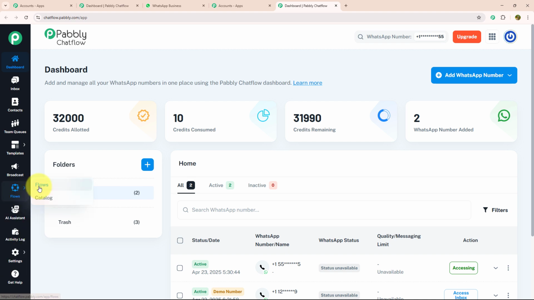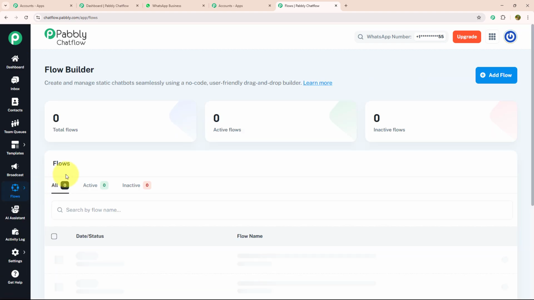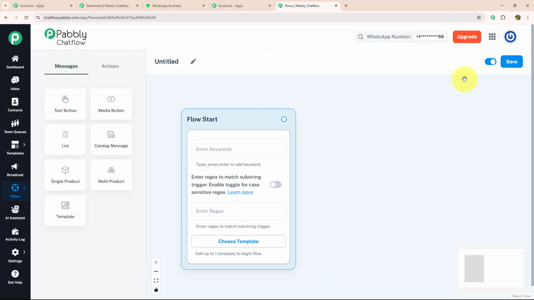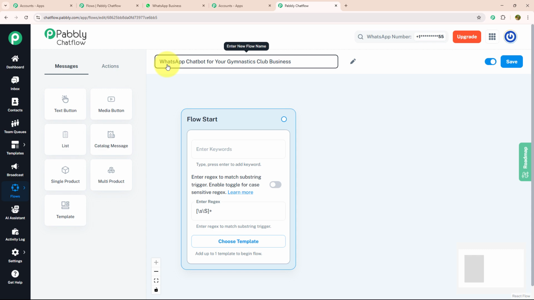For that, we need to click on the flow option and you will land on the flow builder page. Here you can create and manage your chatbot seamlessly. And to create a new flow, you just need to click on the add flow button, which is given on the top right corner. And after that, you will land on this page. Here, to create a new flow, you just need to give a meaningful name. As we are making this chatbot for gymnastics, I will name it accordingly as WhatsApp chatbot for your gymnastic club business.